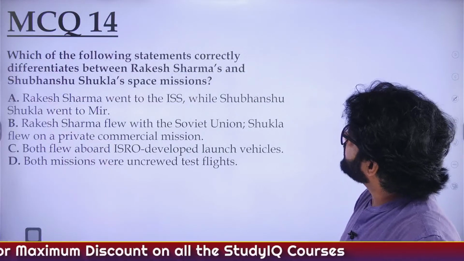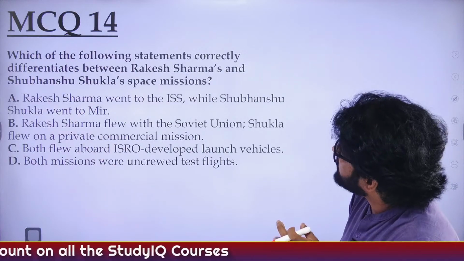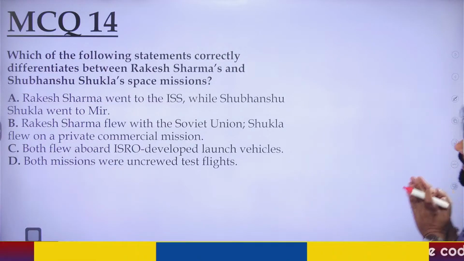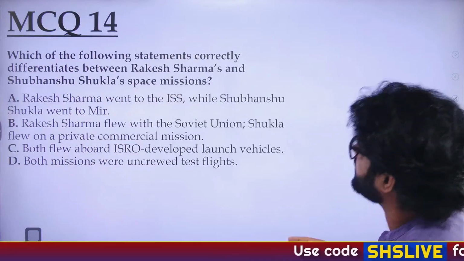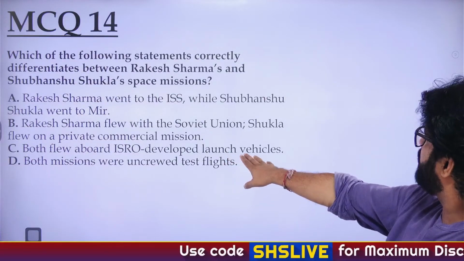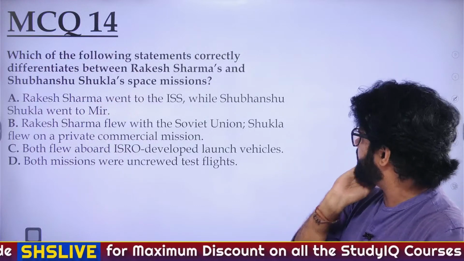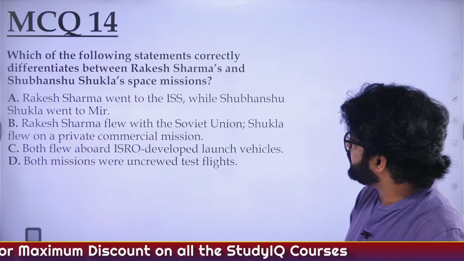Which of the following statements correctly differentiates between Rakesh Sharma's and Shubhanshu Shukla's space missions? Rakesh Sharma went to ISS while Shubhanshu Shukla went to Mir. What is Mir? Rakesh Sharma flew with the Soviet Union. Shukla flew on a private commercial mission. Both flew abroad. ISRO developed launch vehicles. Both missions were uncrewed test flights.